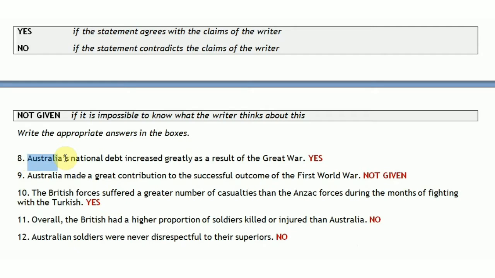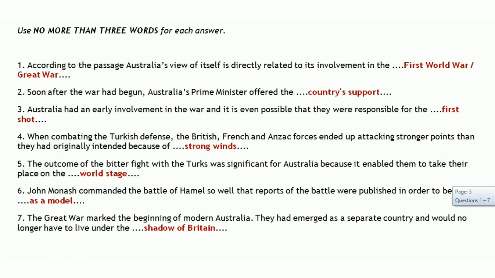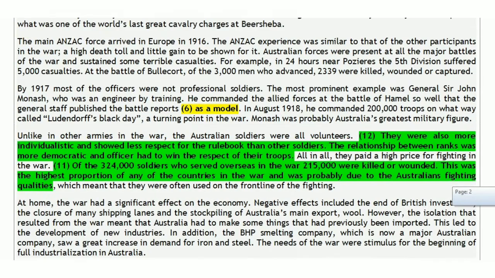Australia's national debt increased greatly. So the debt of Australia increased greatly as a result of the Great War. Due to the First World War, Australia's national debt increased very significantly. So its answer is yes, which means it is accurate, it is true what is written in the statement. It agrees with the claims of the writer. Let's see.